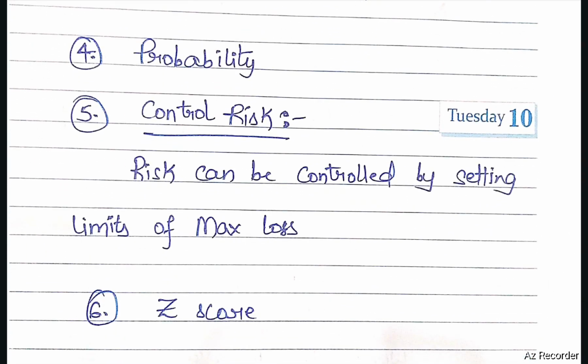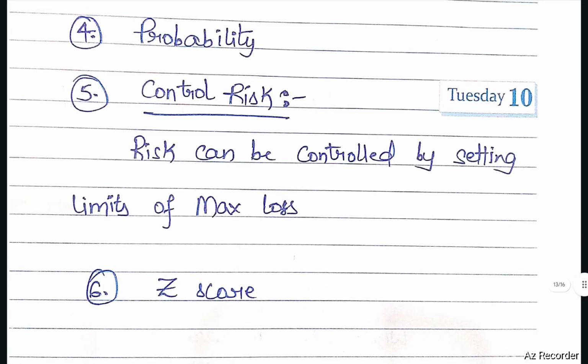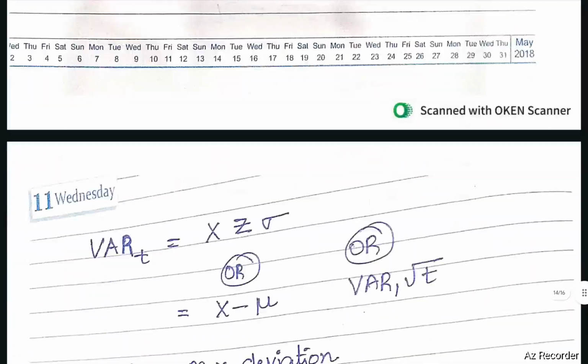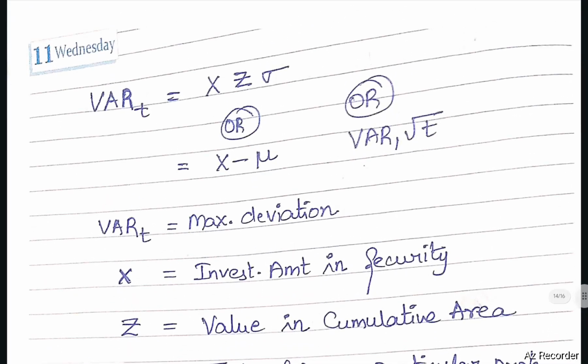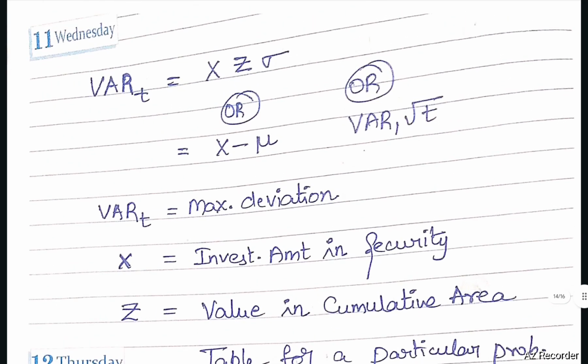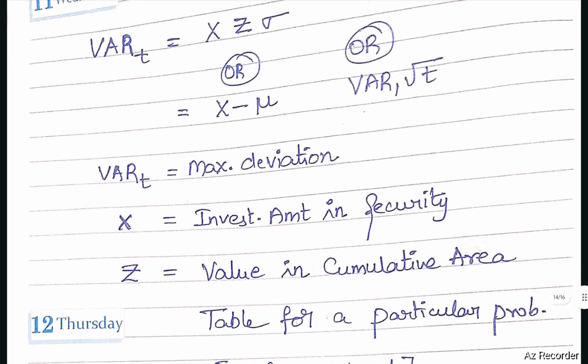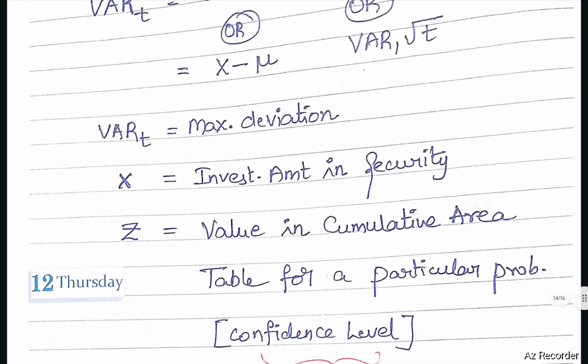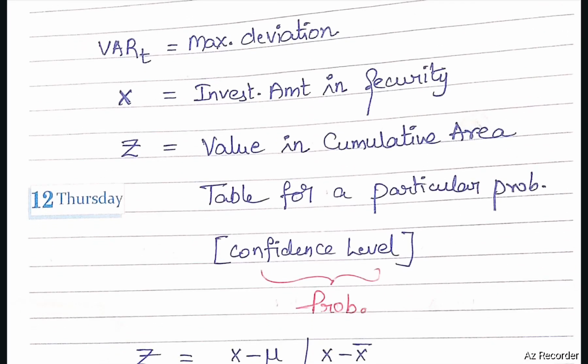Control risk. Risk can be controlled by setting limits of maximum loss. Z-score: in VAR, we consider the Z-score for calculating the VAR. How to calculate VAR for T years? VAR for T equals X times Z times sigma, or X times (X minus mu), or VAR for 1 day times square root of T. VAR for T means maximum deviation. X means the invested amount, the amount of investment in the security. Z-score means the value in the cumulative area table for a particular period. Generally, it is the confidence level.